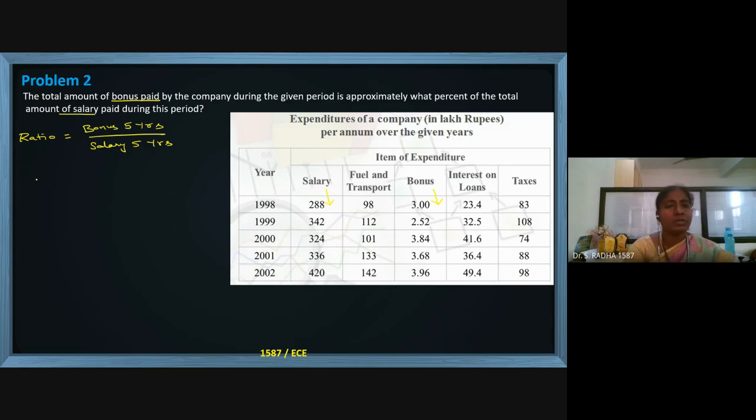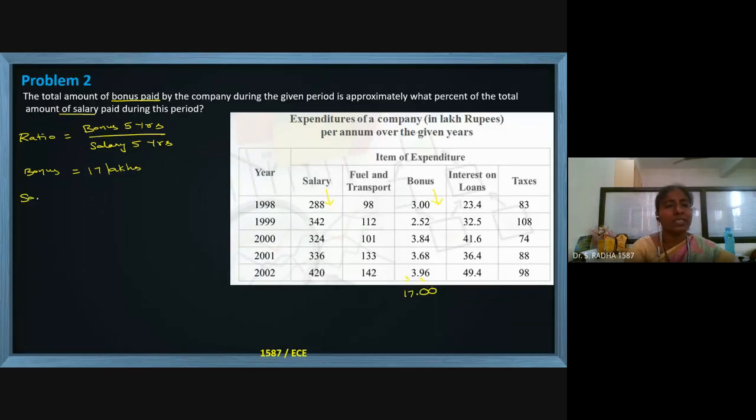Now I'm going with the bonus calculation. I will just add below the table. 10 plus 10 is 20 and 2 remainder, then 10, 15, 25 plus 5, 30, 3 remainder, and then 15, 17. So 17 lakhs is the bonus given by the company in 5 years.